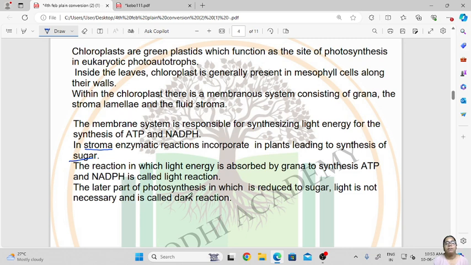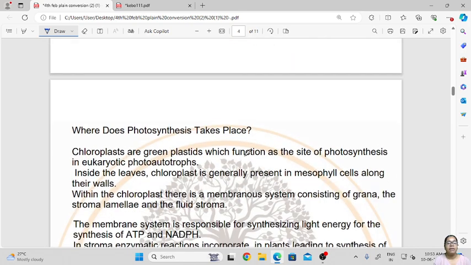And the later part of photosynthesis, in which the reduced product is converted to sugar, does not need light, and this is called the dark reaction. So in photosynthesis there is a light reaction and there is a dark reaction. About the light reaction and dark reaction we will study in our next video. In this video what we have covered is the structure of the chloroplast and the various functions of each part of the chloroplast.